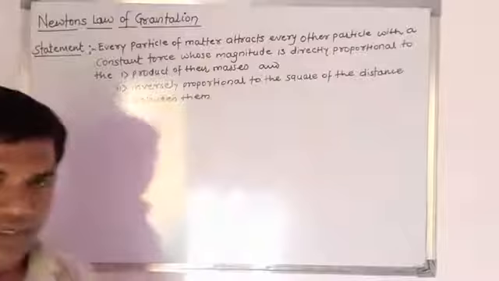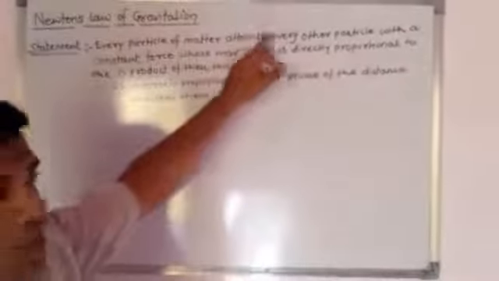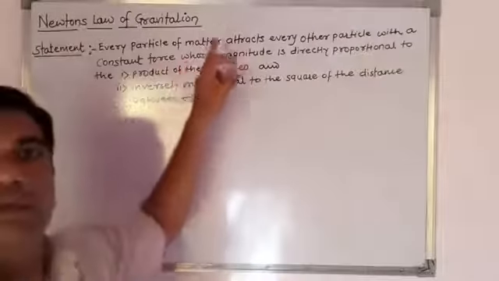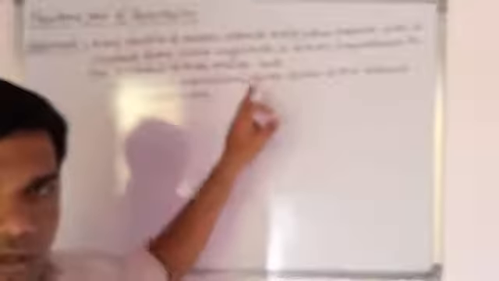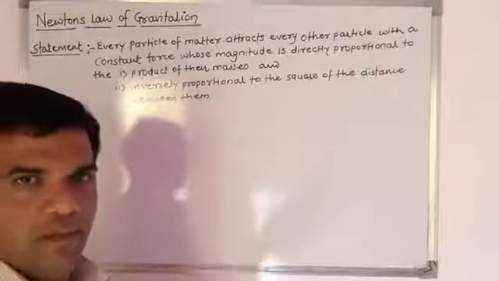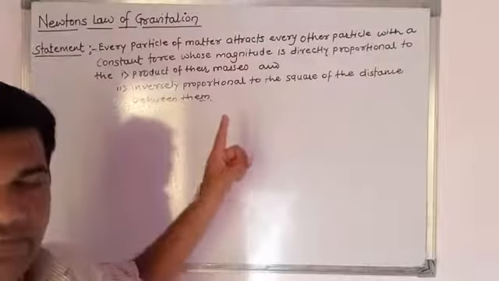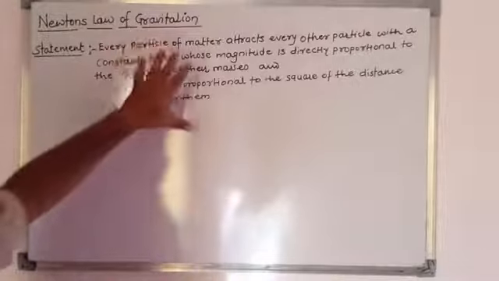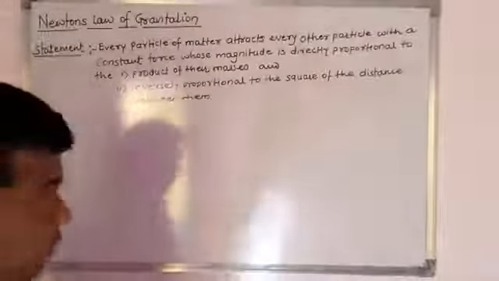So Newton's law of gravitation states that every particle of matter attracts every other particle with a constant force whose magnitude is directly proportional to, number one, the product of their masses, means the masses of the two particles, and second, it is inversely proportional to the square of the distance between these two particles. And using this statement we can determine the magnitude of the gravitational force between the two bodies.